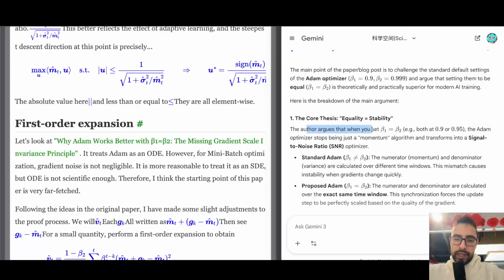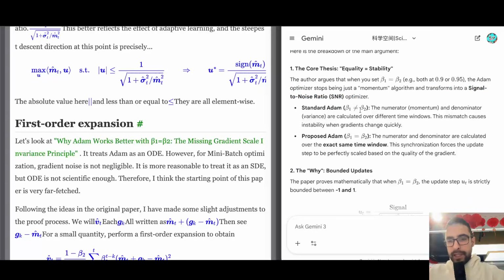So the author argues that when beta 1 is equal to beta 2, the Adam optimizer stops being just a momentum algorithm and transforms into a signal to noise ratio optimizer. So if beta 1 and beta 2 are different, then the momentum and variance are calculated over different time windows, which causes instability when gradients change quickly.